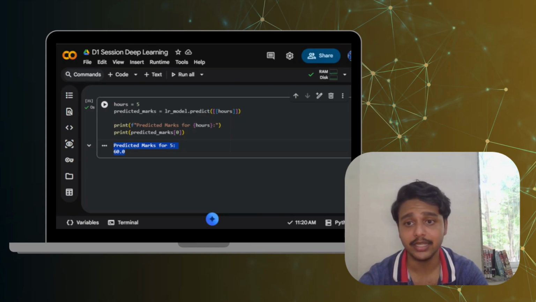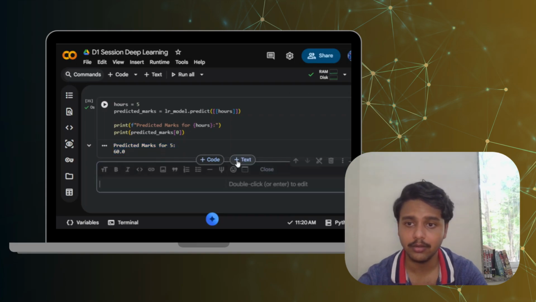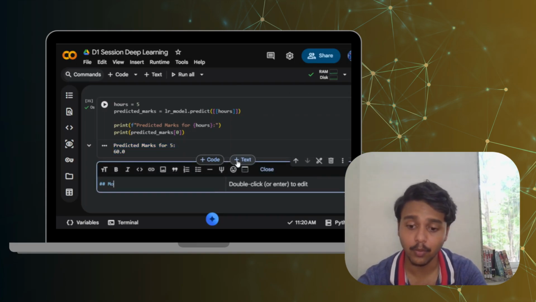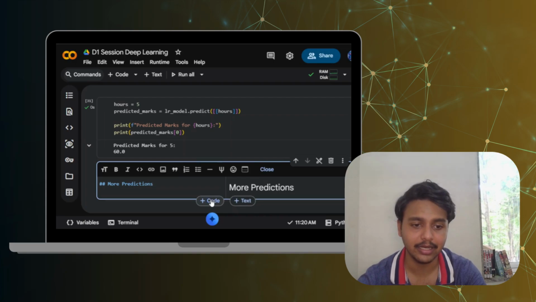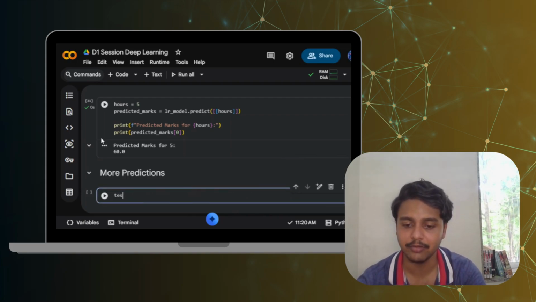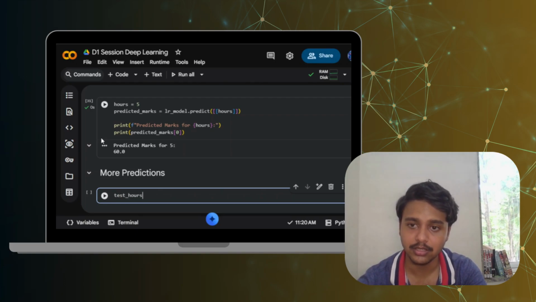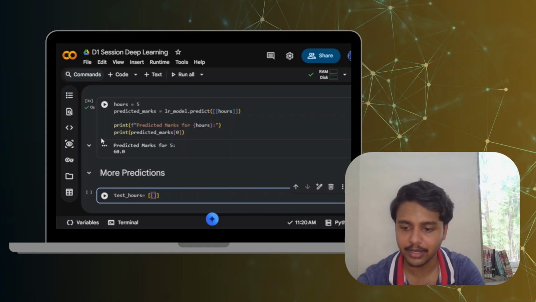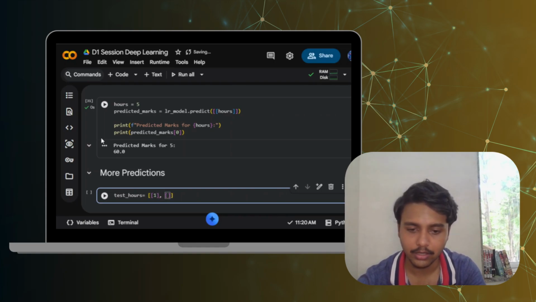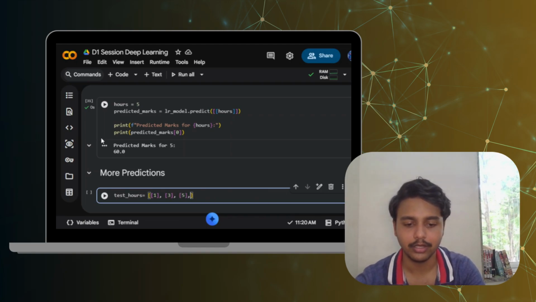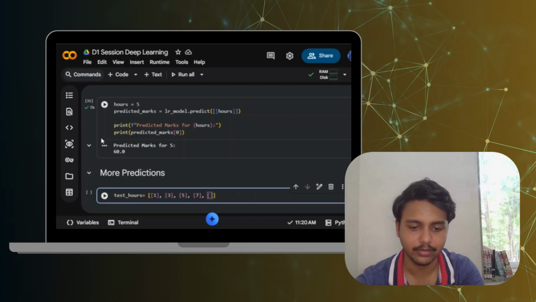Okay. So let's say we take some more predictions. And in this I write a new block of code. Let's say test_hours, and in this I write it in square brackets. Let's say I add another square bracket, 1 comma 3 comma 5 comma 7 comma 9.